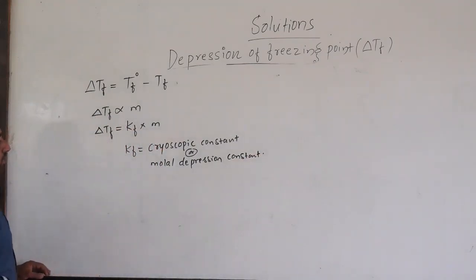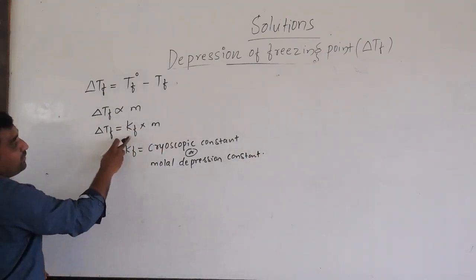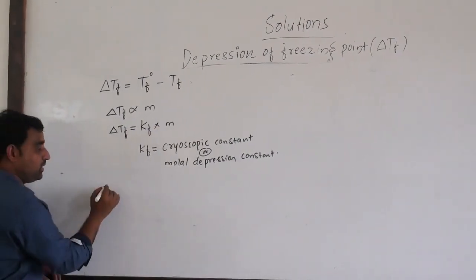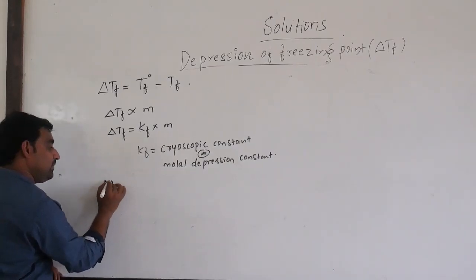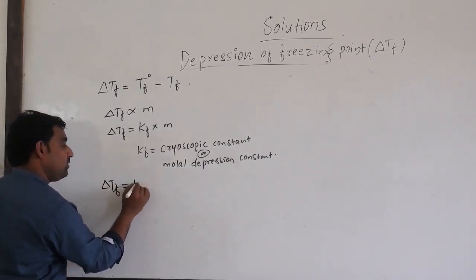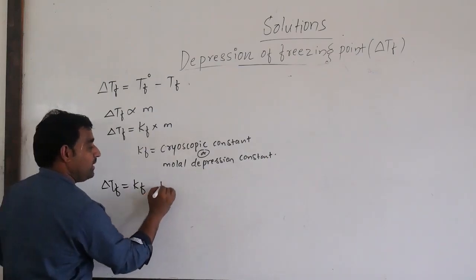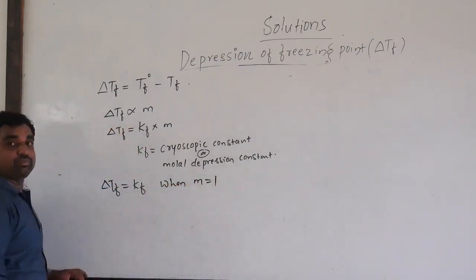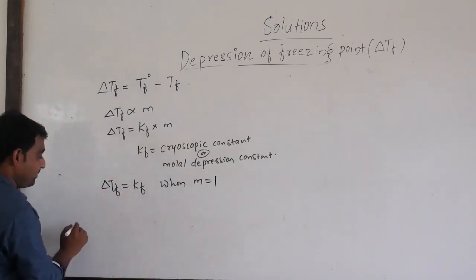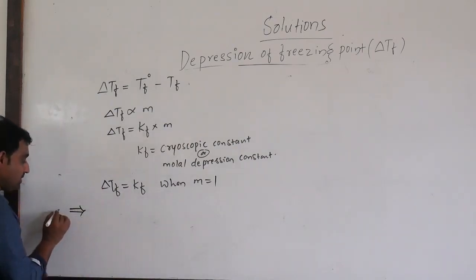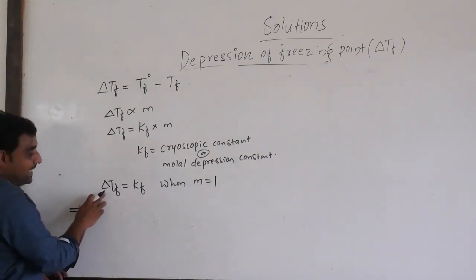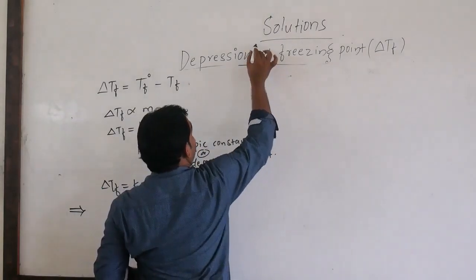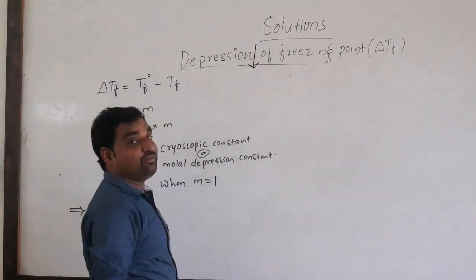Now delta TF is equal to KF when the molality of the solution is unity, when the molality value is 1. How to define the KF here? That is the cryoscopic constant. Definition: delta TF, in the sense of depression of freezing point, means decrease in the freezing point.